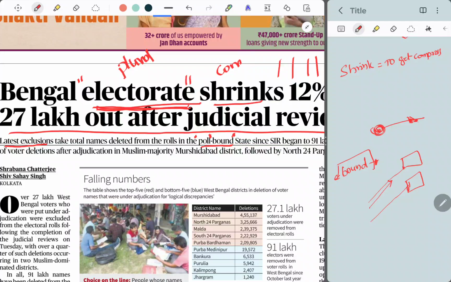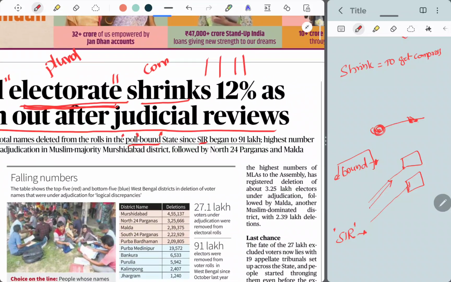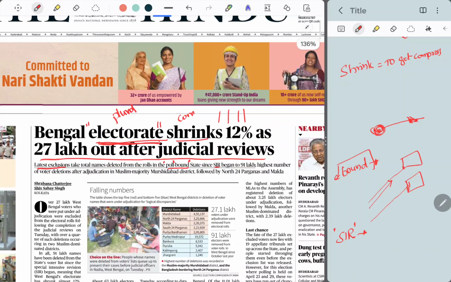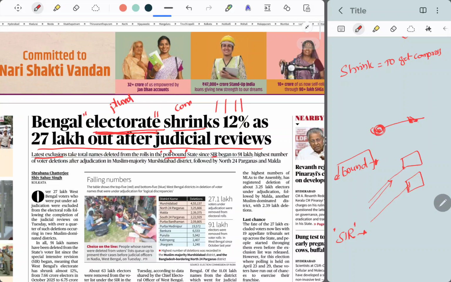Since SIR began. What is SIR? We have already discussed SIR multiple times in our general knowledge. That's just special intensive revision of the electorate, the voter list. So yeah, that's it. I don't see any other word there.